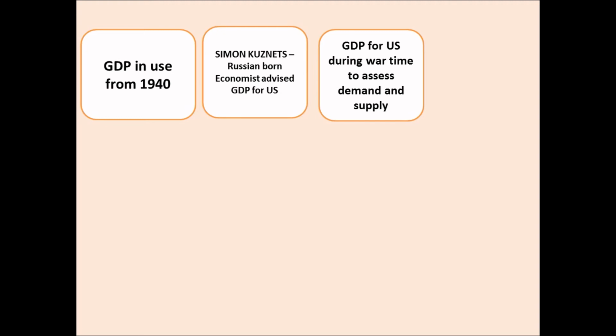And Mr. Simon advised the US government during the wartime to assess the country's demand and supply position through GDP. Actually, when this GDP was designed by Mr. Simon, it was not meant that GDP would be used in the years to come to assess the economic indicator, but it was the specific agenda of Mr. Simon during that particular wartime of the country, the US, to assess the demand and supply.